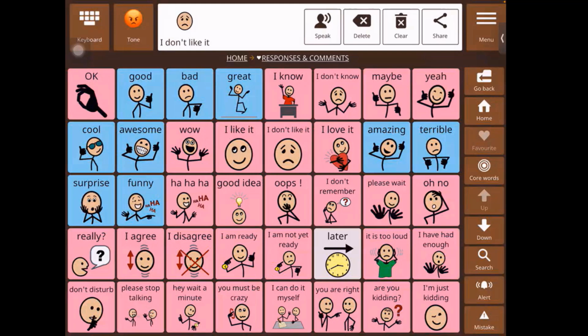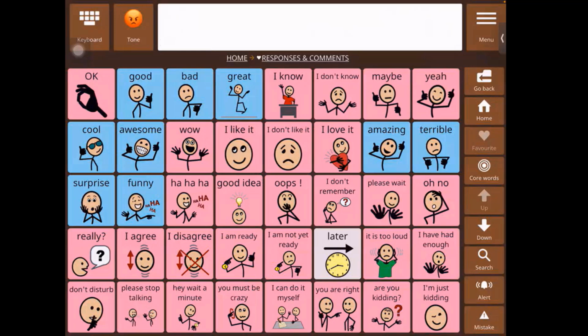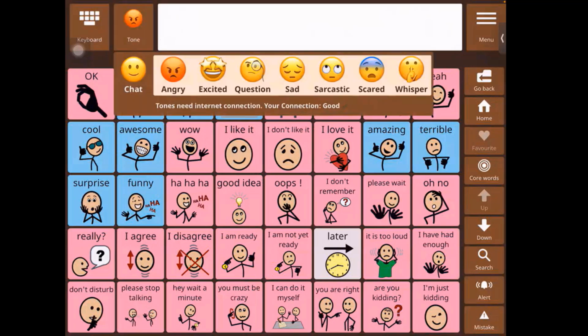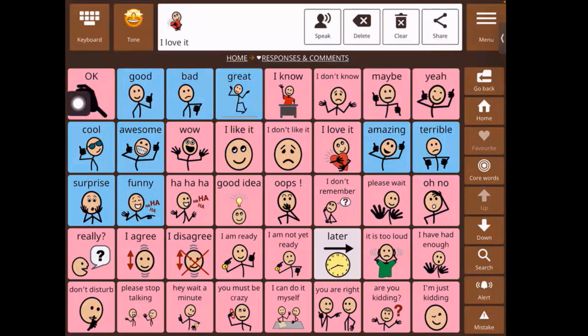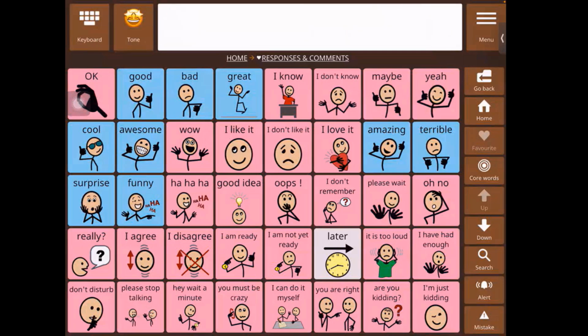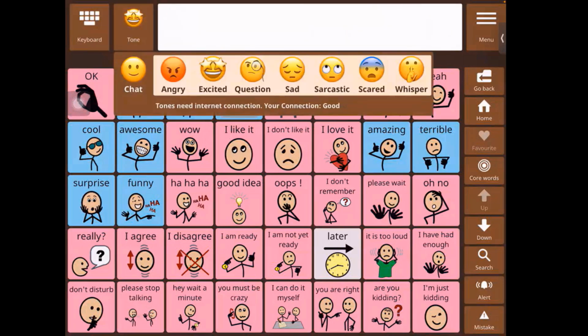Now, let's say I want to show that I'm really excited. "I love it!" So it's saying it in an excited voice. I won't go through all of the voices. Please do, after the demo, sit and explore all of them. I'll just show you a couple of them so that you can get a sense of how this feature works.